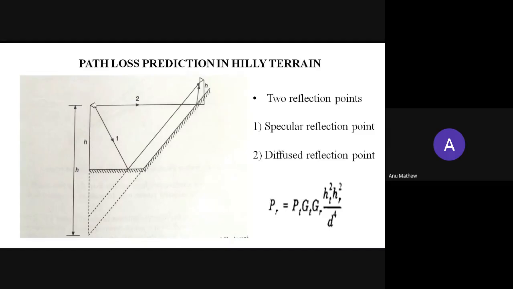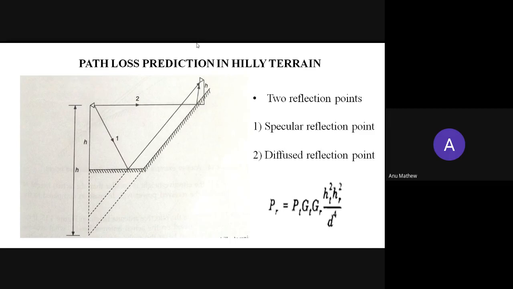So this is the transmitting antenna and this is the receiving antenna. In this case, how will we calculate the effective height of the transmitting antenna in order to find the power at the receiving end?